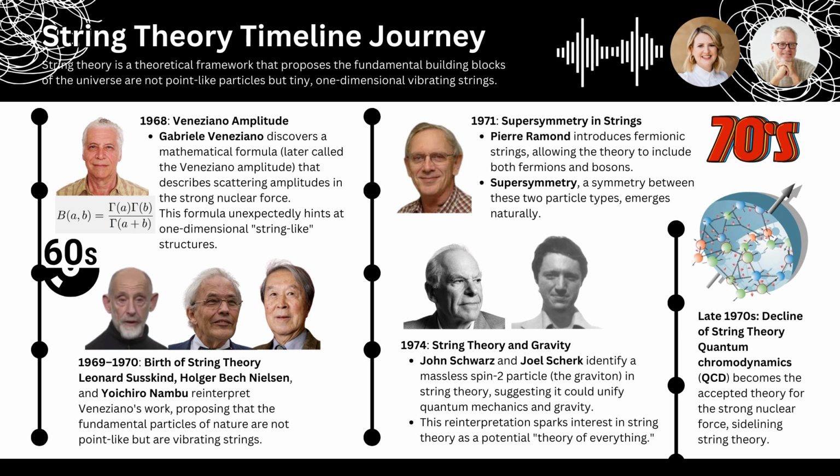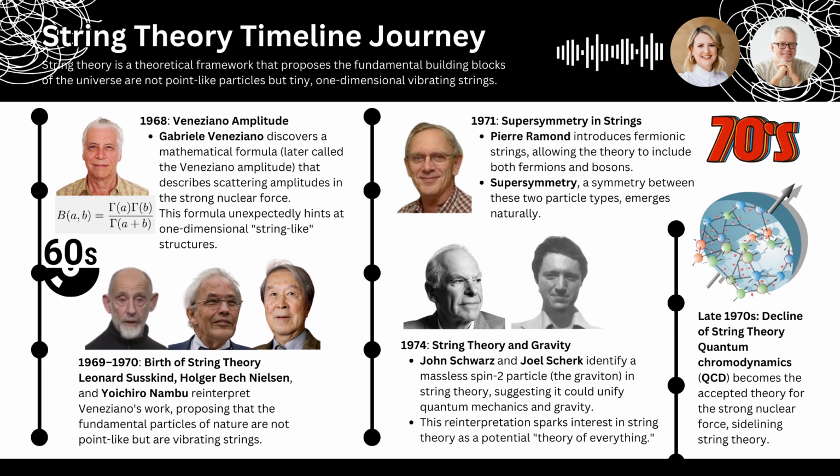Okay, so we've got these strings, but where do they exist? Well, that's where things get even more interesting. See, in the 1970s, as physicists were developing string theory, they encountered a few wrinkles. Yeah, like how to incorporate both fermions and bosons. Okay, for those of us who aren't theoretical physicists, could you explain what those are?